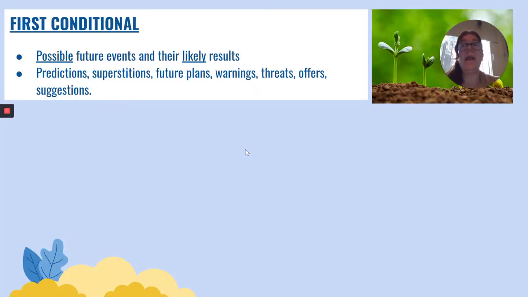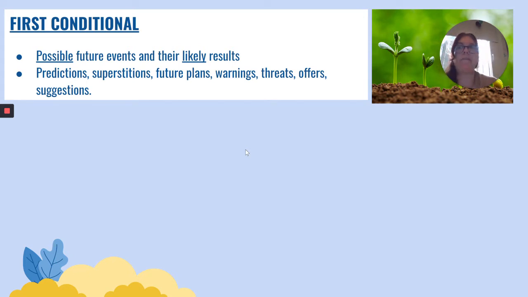Now, possible future events and their likely results are the typical use of the first conditional. It's used to express things that might happen in the future, that are very likely to happen. Predictions, superstitions, future plans, warnings and threats, offers, for example, if you help me, I will do your homework.